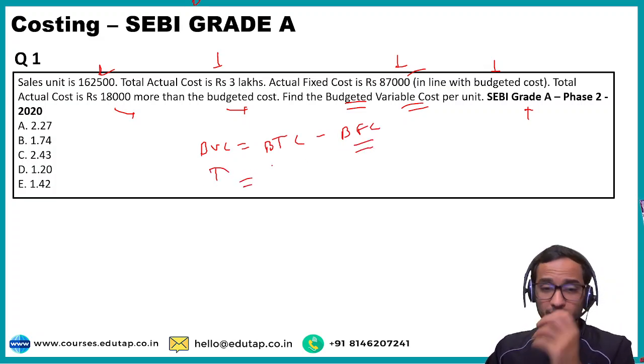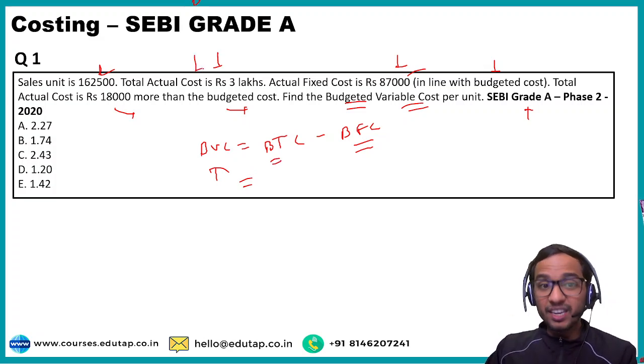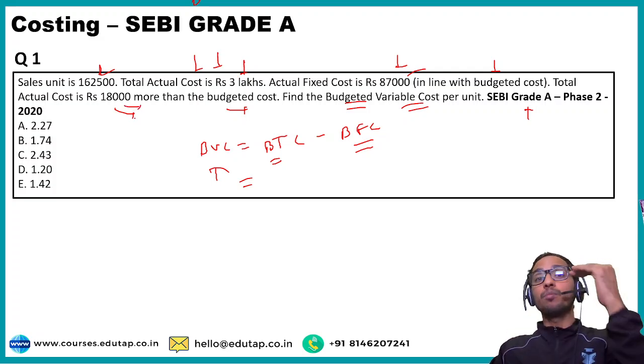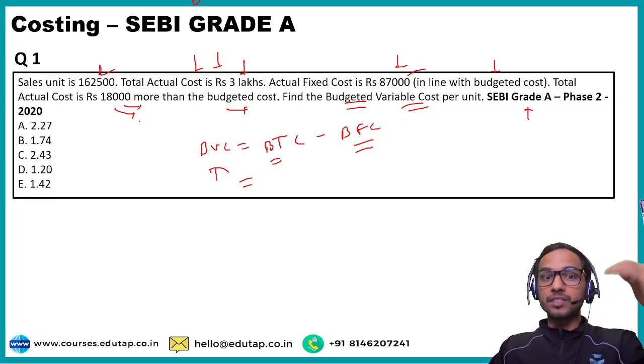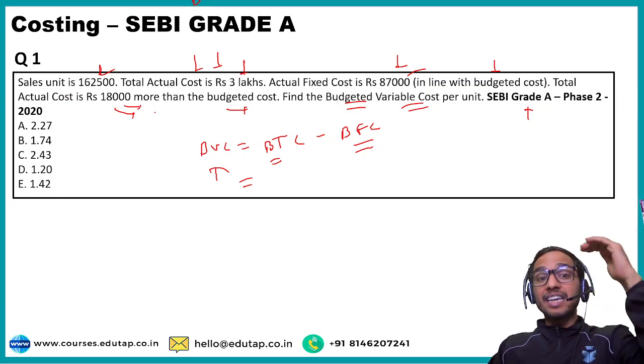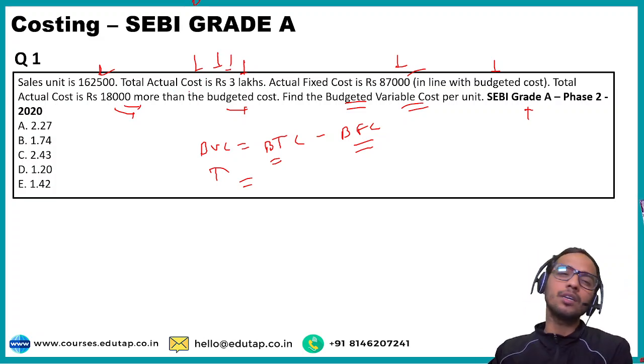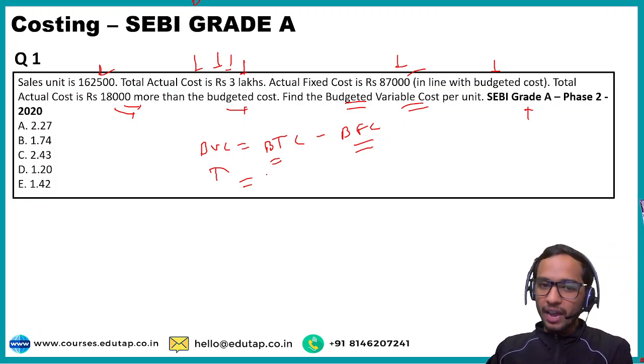Now budgeted total cost is not given to you directly, because total actual cost is given to you as 3 lakh and actual cost is 18,000 more than the budgeted cost. So that means budgeted cost will be 18,000 less than this 3 lakh. So 3 lakh minus 18,000 becomes 2,82,000, isn't it?